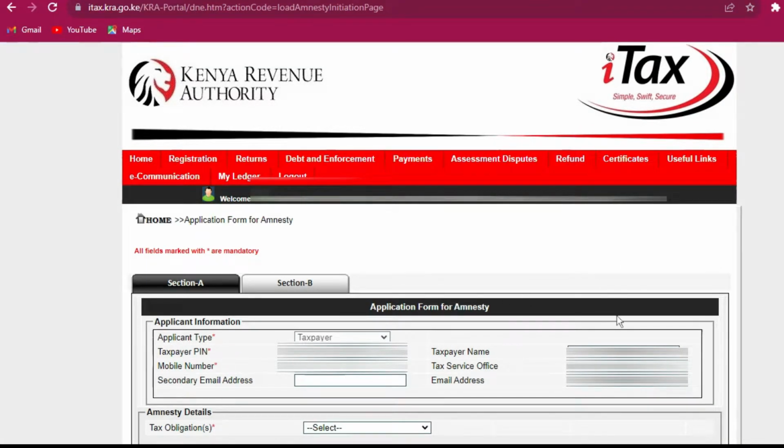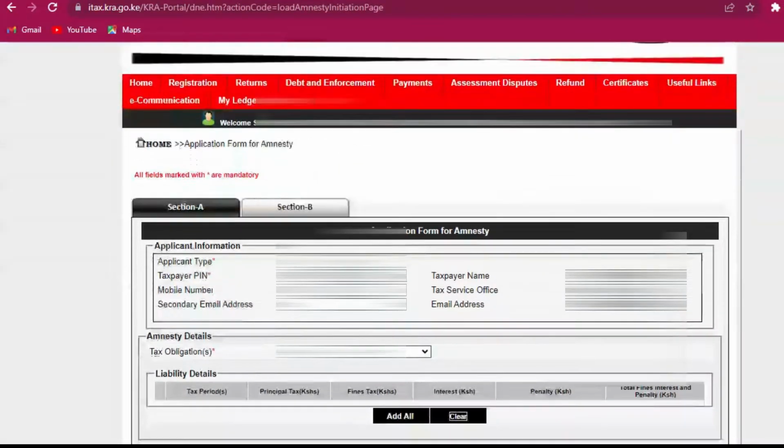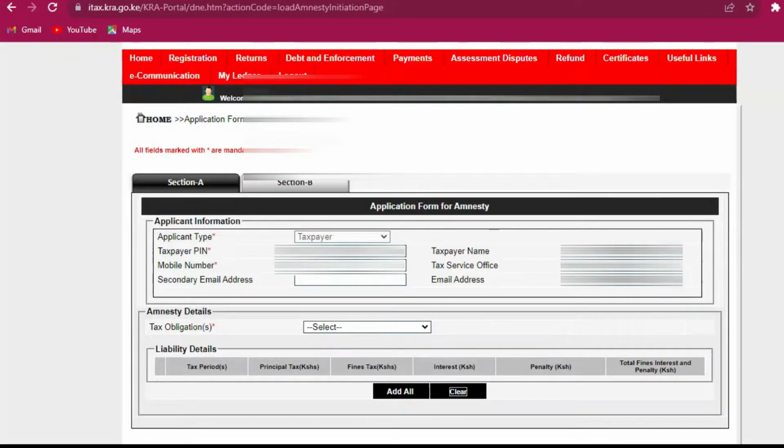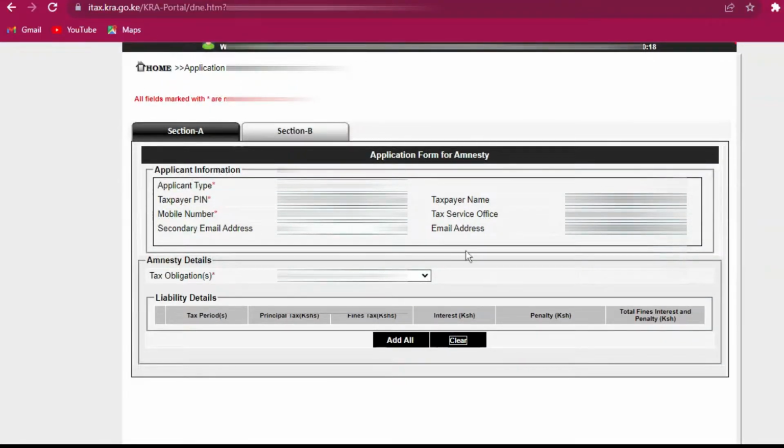It will bring you to this page, whereby it's an application form for amnesty, and it has two sections, that is section A and section B. Basically, the applicant information will be your details once logged in to the iTax portal, and that will be automatically fed.